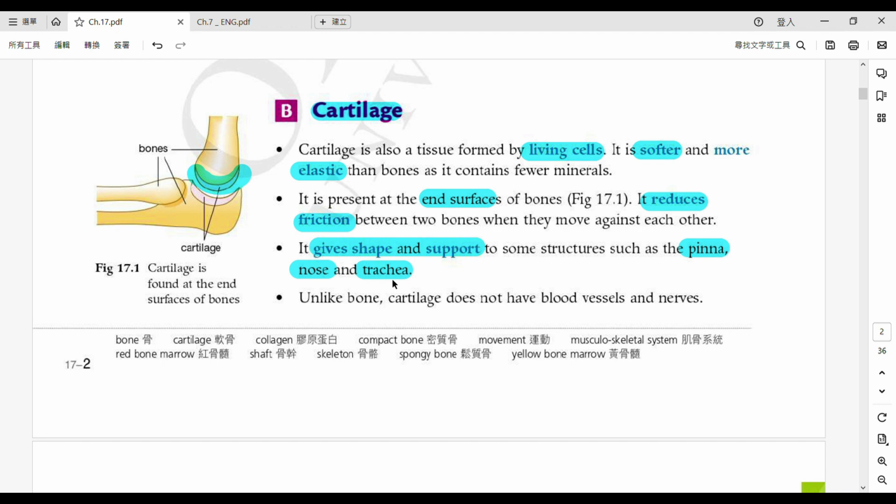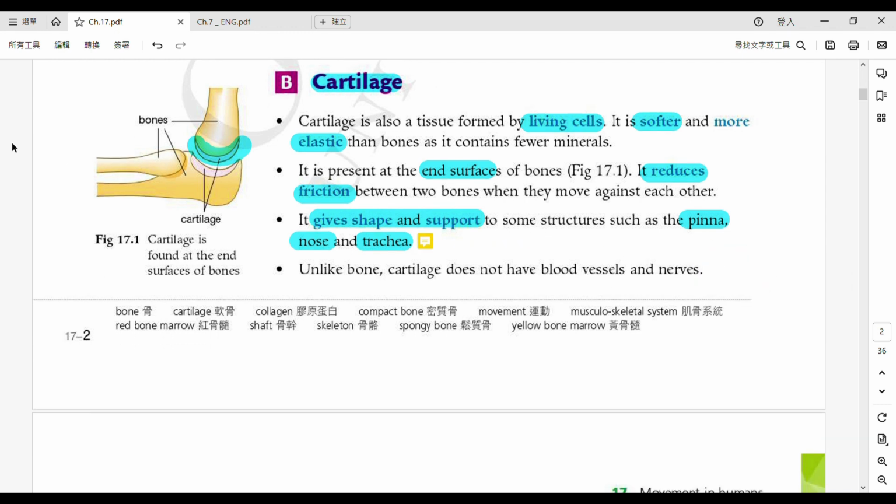So what kind of cartilage can we find in the trachea? We say the C-shaped cartilage. Okay, of course, we can also find the round cartilage, or we say circle cartilage, never mind. Okay, round cartilage in a bronchi. Okay? 好啦，last thing.